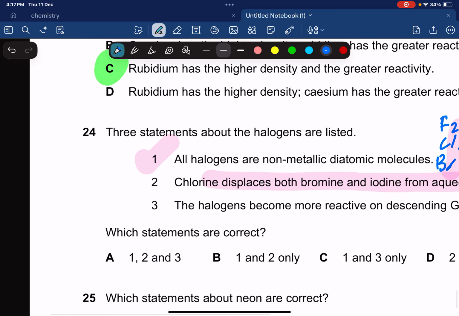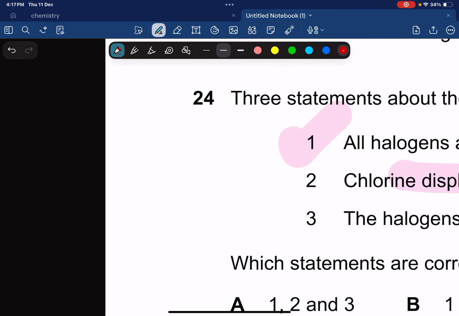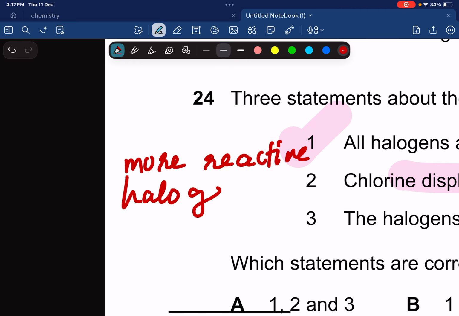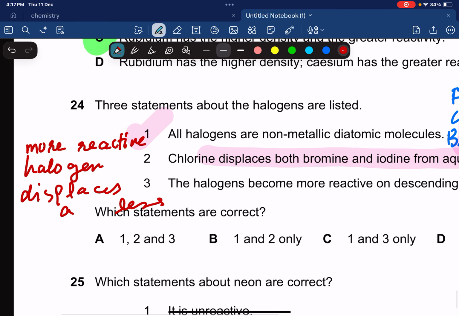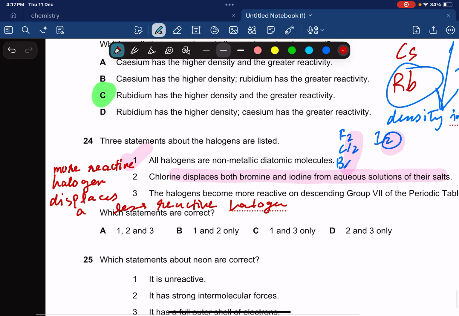Why? Because you should know that a more reactive halogen is gonna displace a less reactive halogen. Displaces a less reactive halogen. So consequently chlorine is going to displace both of them. Okay, the halogens become more reactive on descending group 7. No, descending means going down. They become less reactive, so it's going to be 1 and 2, which makes option B.